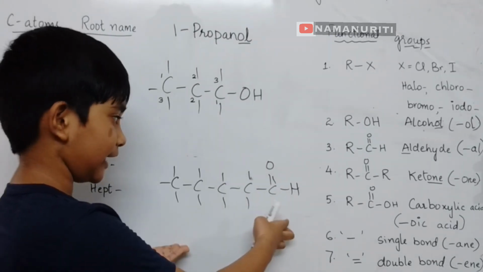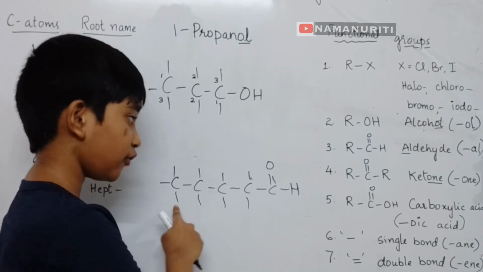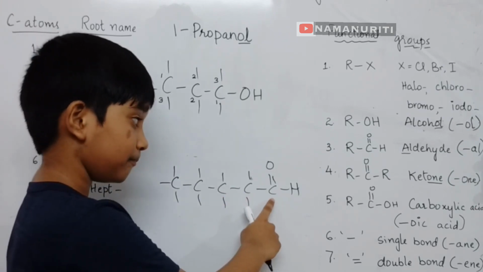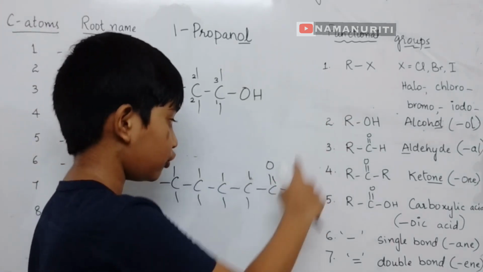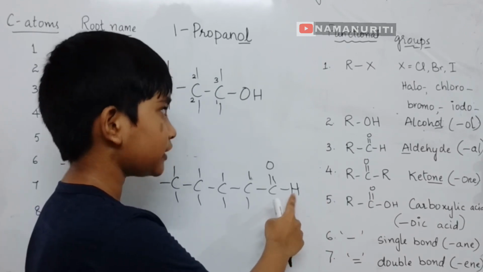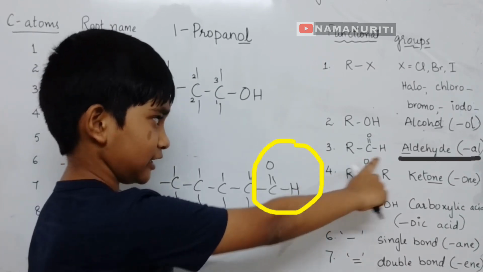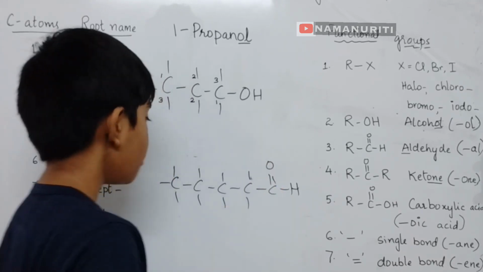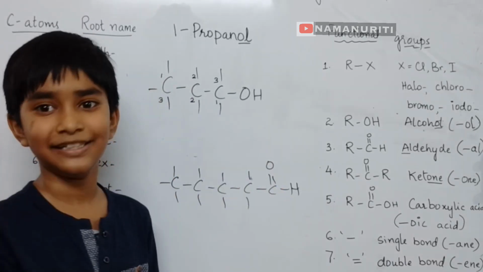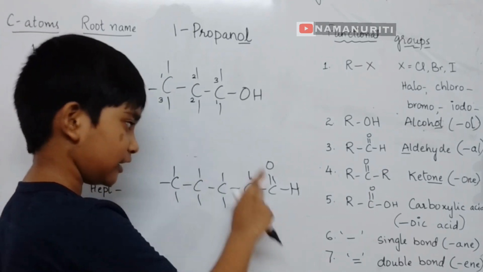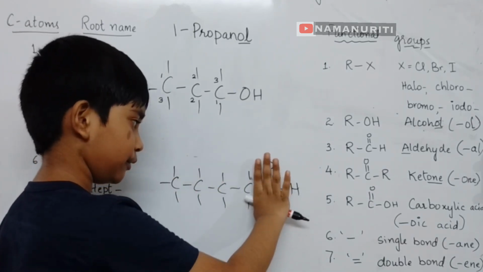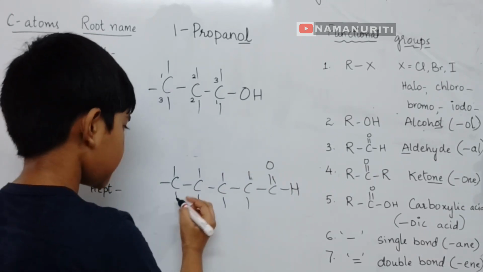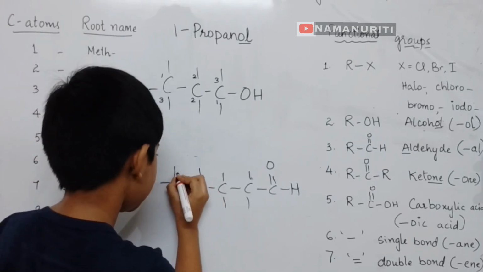This is our second example. This has 5 carbon atoms. We should also count the functional group one. Did you see what functional group this is? Yes, it is aldehyde, because there is an H and double bond O-C. We need to count all of these. Don't think that it is a functional group we need to remove, and it's not but, so it is pent.